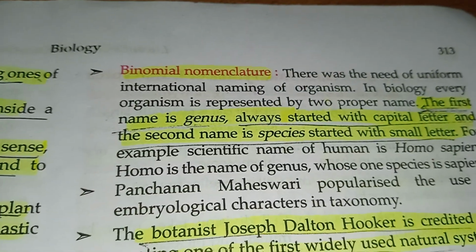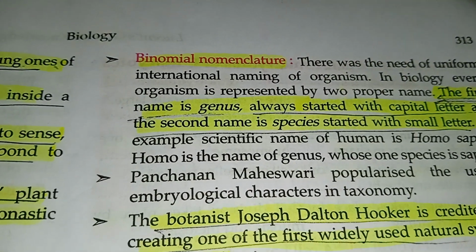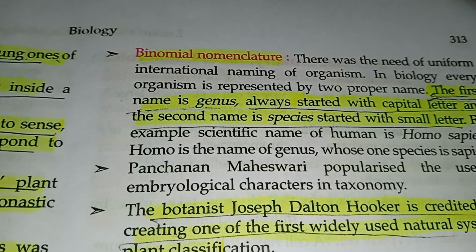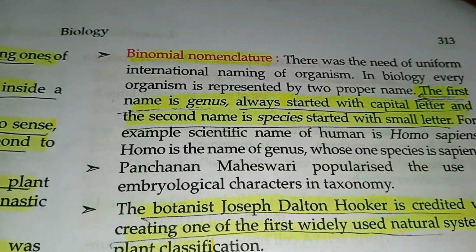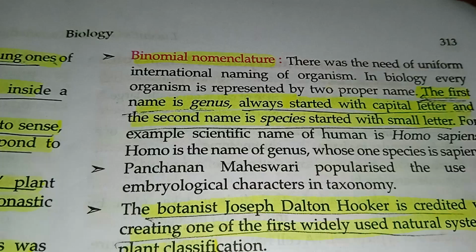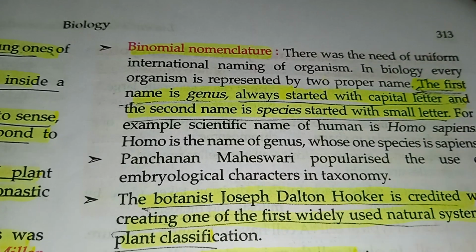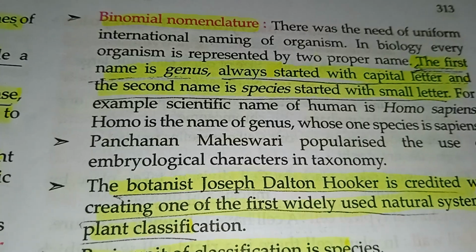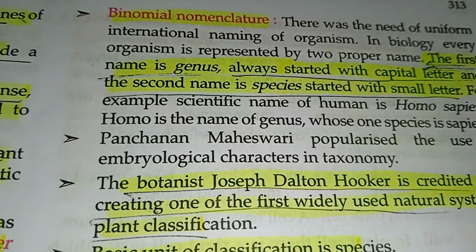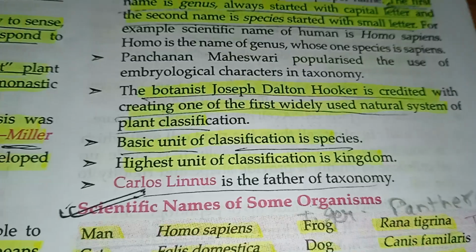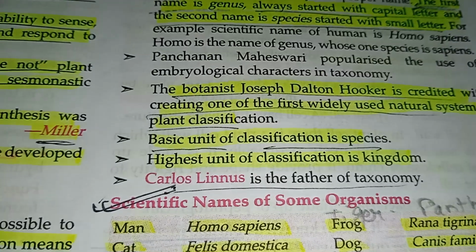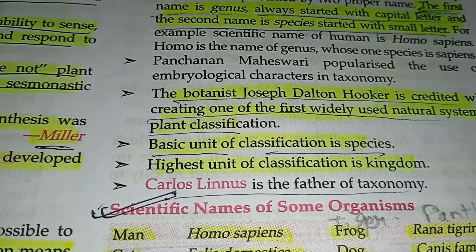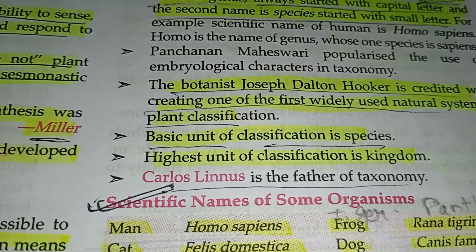There was a need for uniform international naming of organisms in biology. Every organism is represented by two proper names. The first name is the genus, always started with a capital letter, and the second name is the species, started with a small letter. For example, the scientific name of human is Homo sapiens. Homo is the name of the genus, and sapiens is the species.